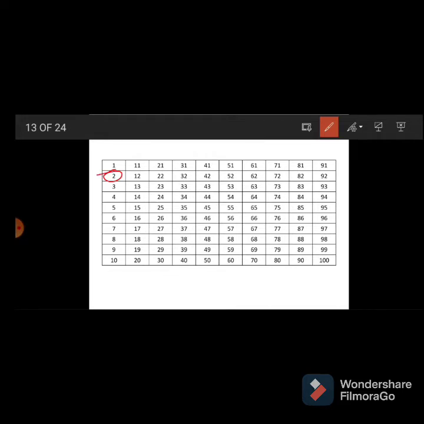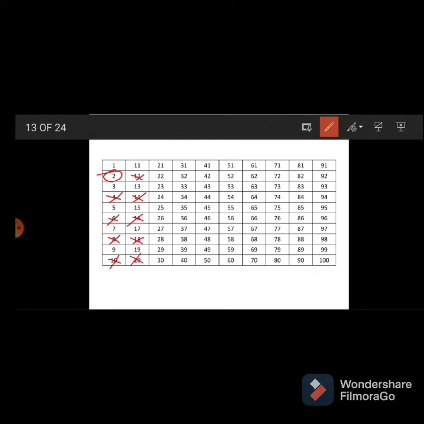Before checking 2, we have to encircle it. After encircling 2, cross out the numbers which come in the table of 2, that is 2 2s are 4, 2 3s are 6, 2 4s are 8, 2 5s are 10, 2 6s are 12, 2 7s are 14, 2 8s are 16, 2 9s are 18, 2 10s are 20.